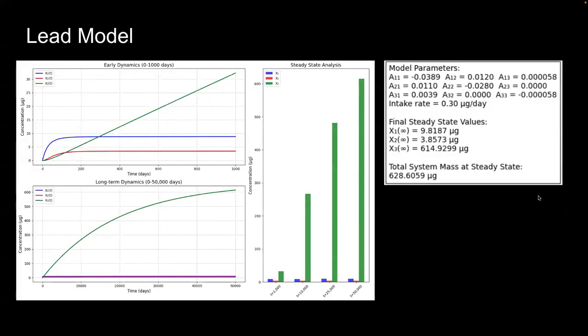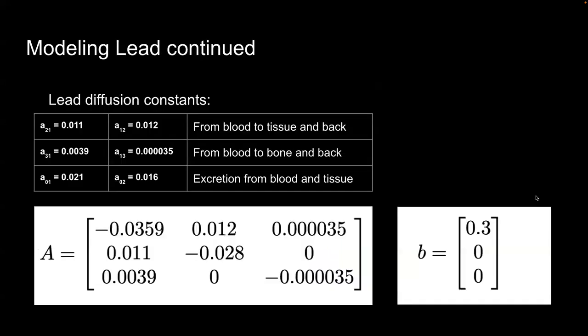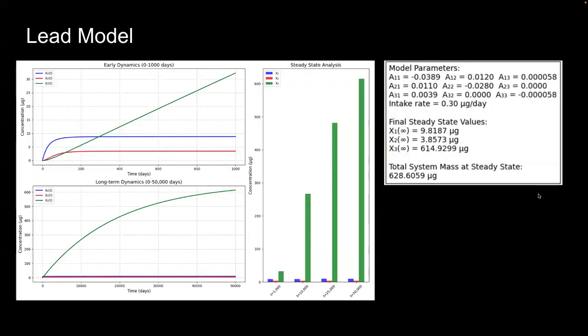Now we looked at the steady state final values that would result from this median intake of 0.3 micrograms per day. We used a model that we previously developed using these coefficients, and we looked at the steady state and plugged it into a model using Euler's method, seeing the end state that we would get.